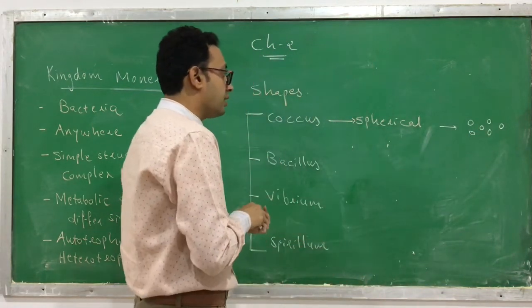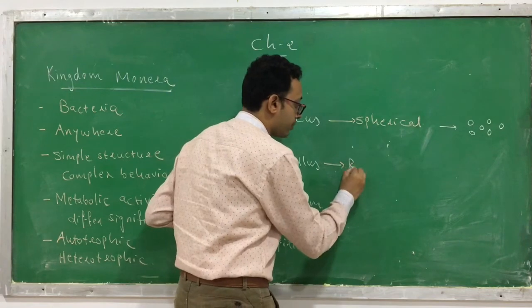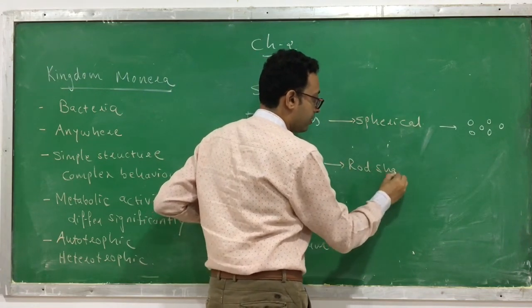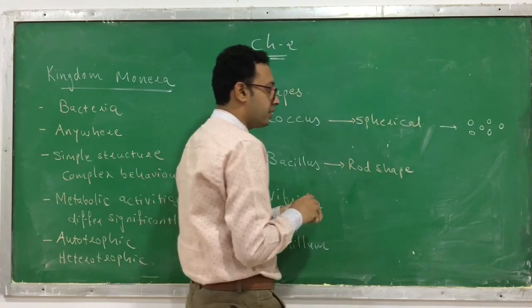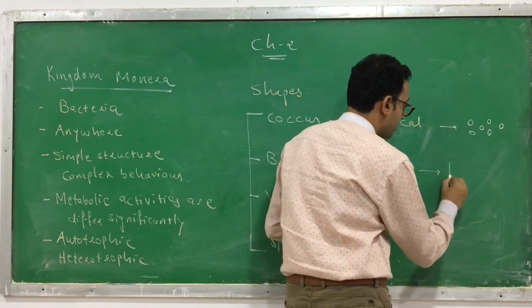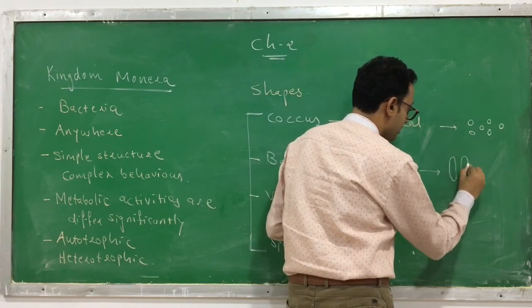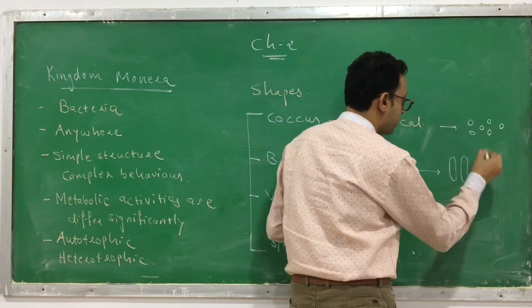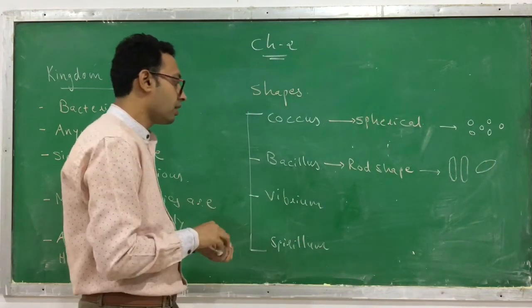Okay? Clear? The bacillus are the rod shape. Rod shape bacteria. Like this. This is the shape of a bacillus. Such kind of a bacteria you can find. This is a rod shape.